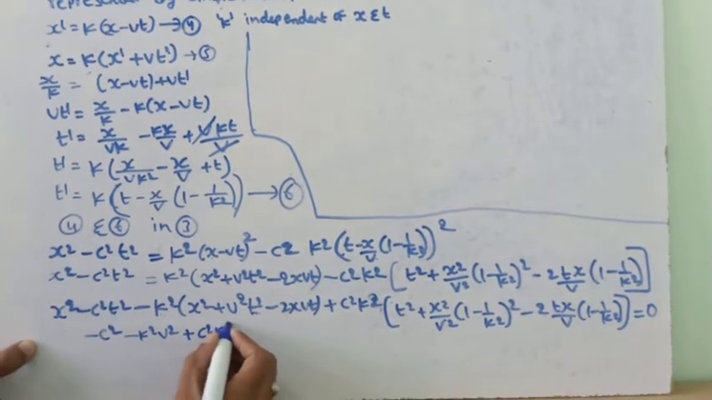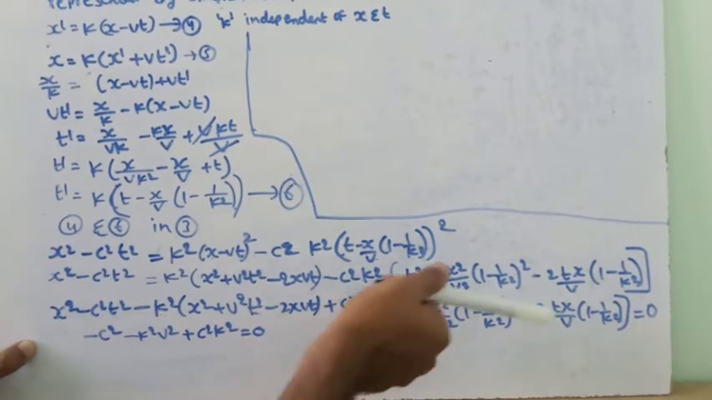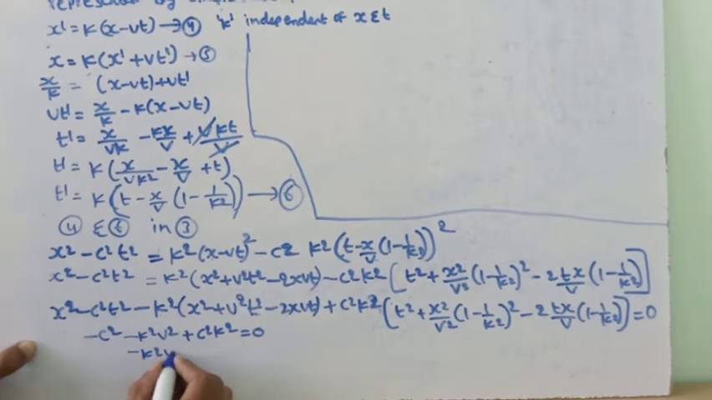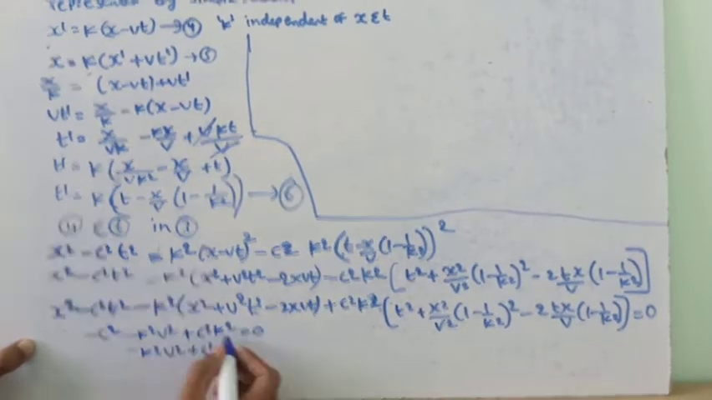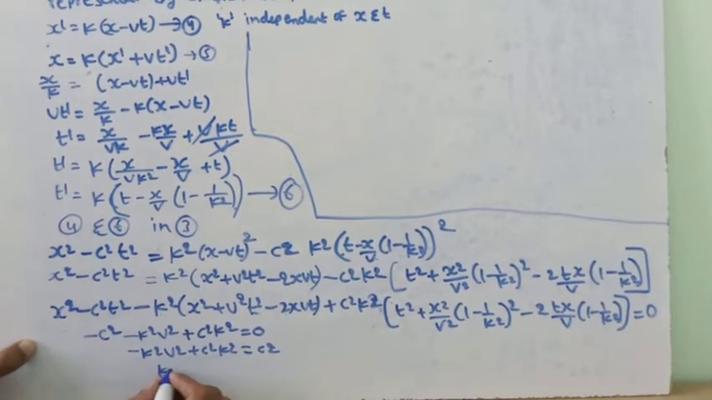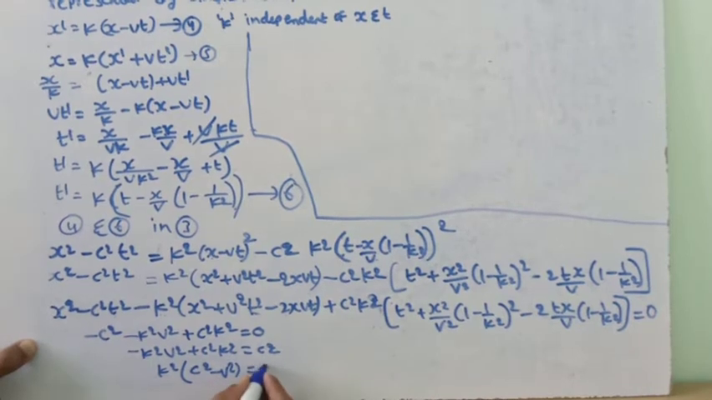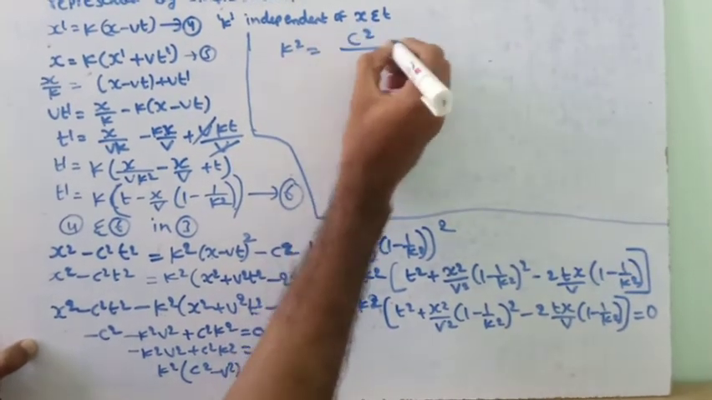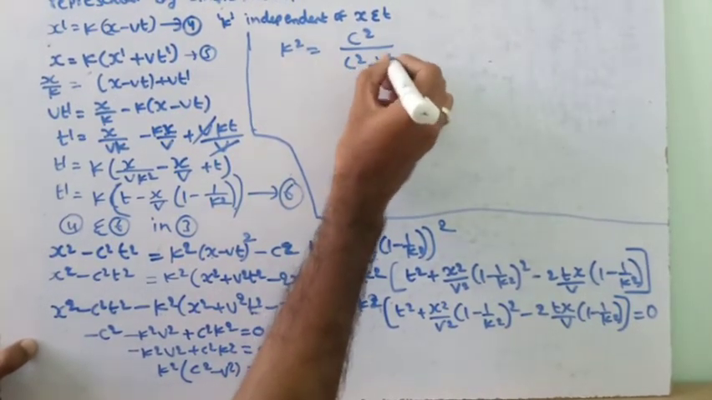So c square k square is equal to 0. Throughout this term there is no t square, so we have to find the k value. We keep the k square term on this side and send c square to the other side. It becomes k square v square plus c square k square, and sending c square to the other side, minus c square becomes plus c square. So we take k square common, and this becomes c square, and from this term we take k square common, this becomes minus v square, is equal to c square. This entire term we send to this side, then we have k square is equal to c square by c square minus v square.